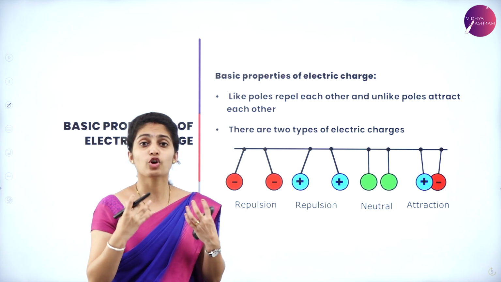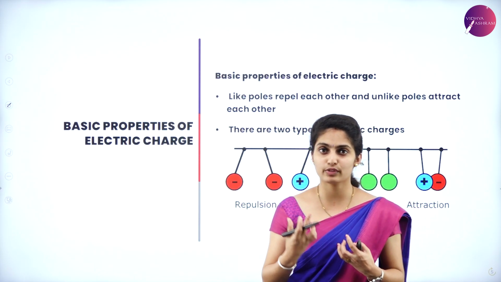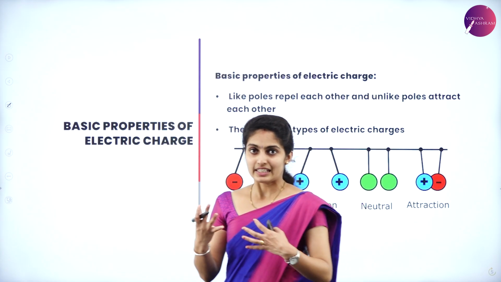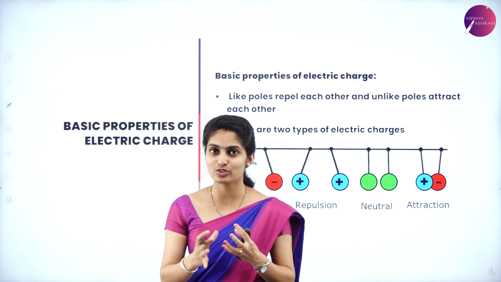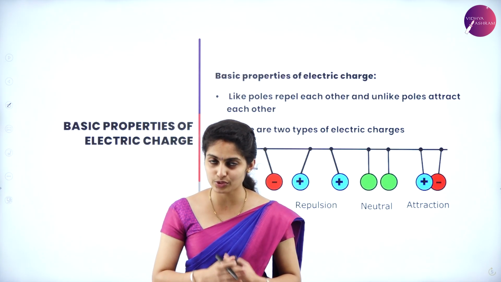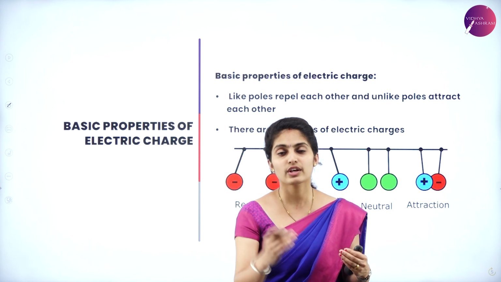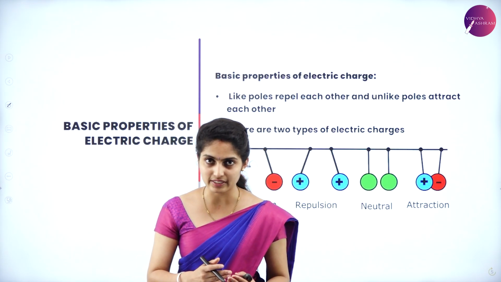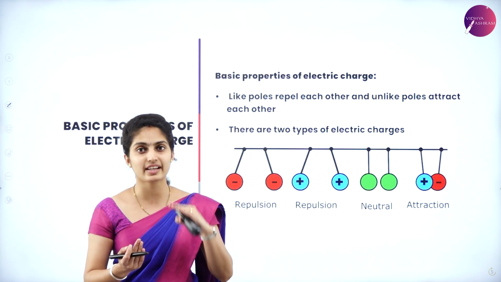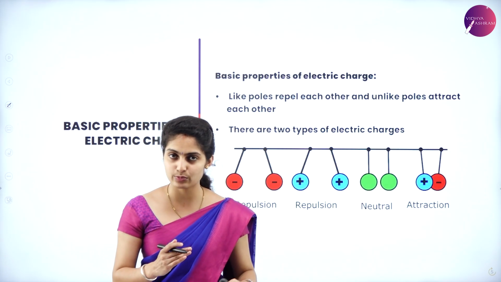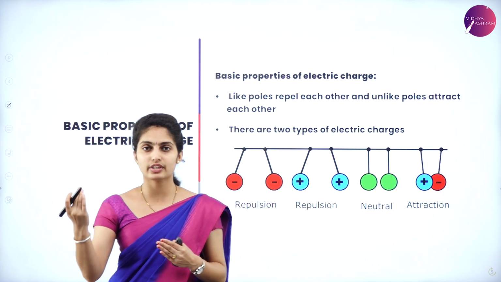Here we learned about the origin of electrons, the ones responsible for electricity. That was Thales of Miletus. He rubbed amber with silk cloth and found there was a presence of a charge, because of which these charges were introduced, and you got to know how many types of charges there are. After that we studied how the charges behave and their conductor and insulator properties. Now let us study the basic rules of the charges, the basic property, how exactly it works. If we know how it works, it's very easy for us to go on with further definitions or numericals or anything as such.